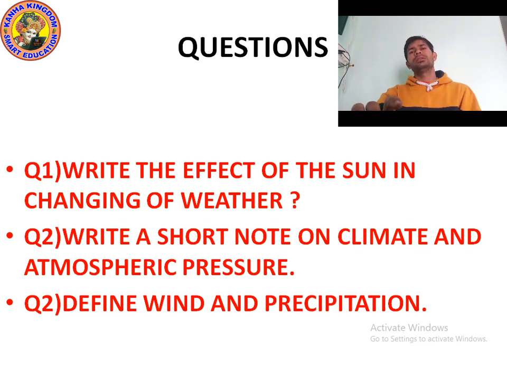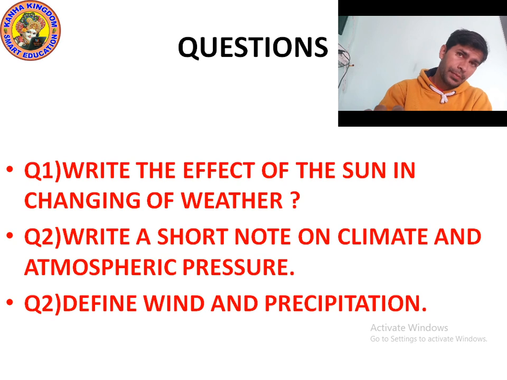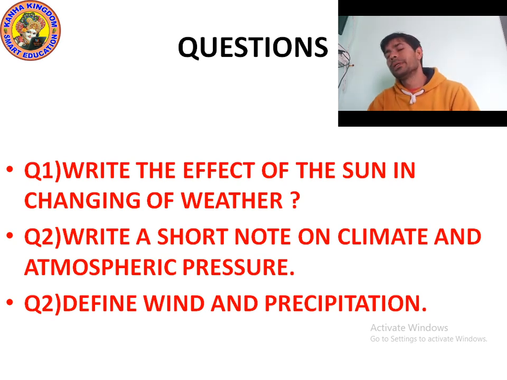Now the last question is define wind and precipitation. Yes, wind and precipitation. You know what is wind? The moving air is called wind, or you can say that wind is a horizontal movement of air. Wind is named after the direction from which it comes, like northern wind, southern wind. Yes, like this.